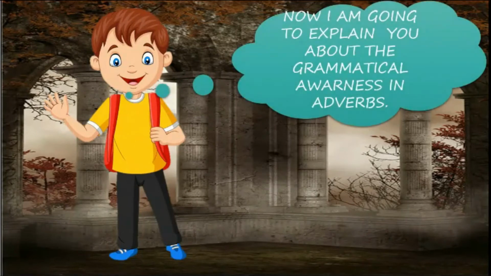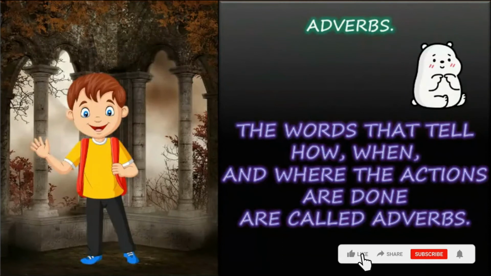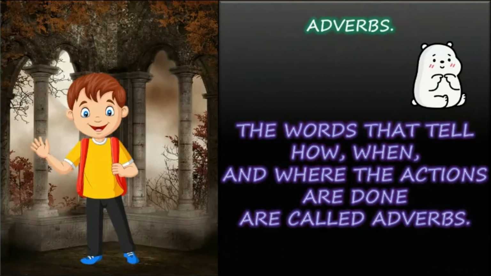Now, I'm going to tell you about grammatical awareness in adverbs. So, what are adverbs? Adverbs are the words that tell how, when, and where actions are done. Whenever you describe more about the verb, instead of saying he was singing, you could say he was singing sweetly.